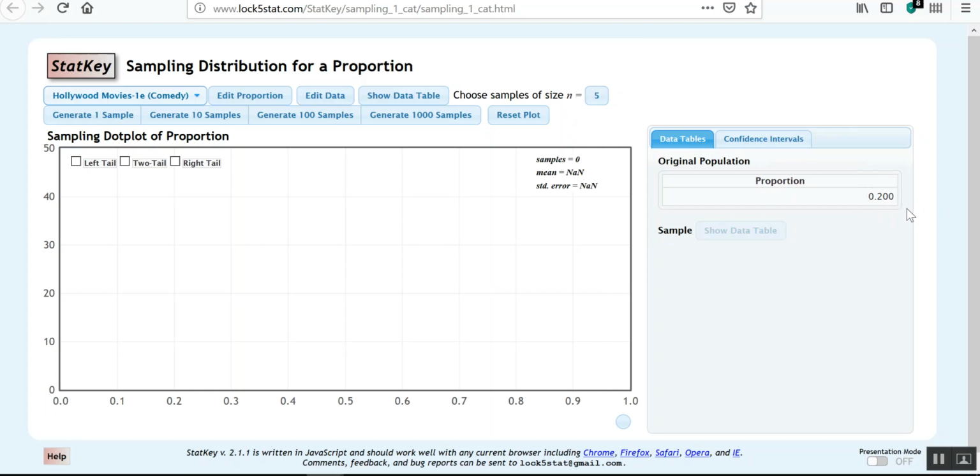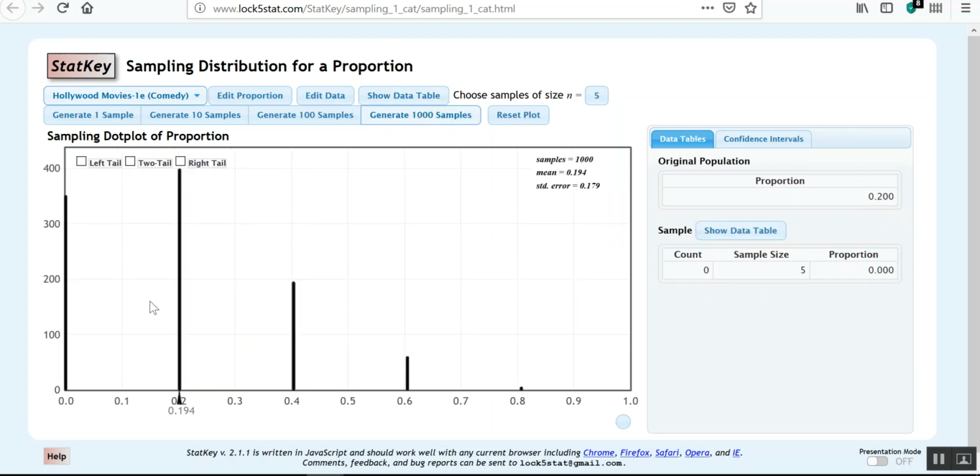Oh no, this was the artificial intelligence one. So I'm going to give the artificial intelligence 5 questions and see, are you going to get it right? And it's going to get it right 20% of the time. So maybe it's going to get 1 right, maybe 2, maybe 3, maybe 4, maybe 5 right. And that's what I'm going to do. But I'm going to do that like 1,000 times. So I'm going to have it generate 1,000 samples and see what that looks like.